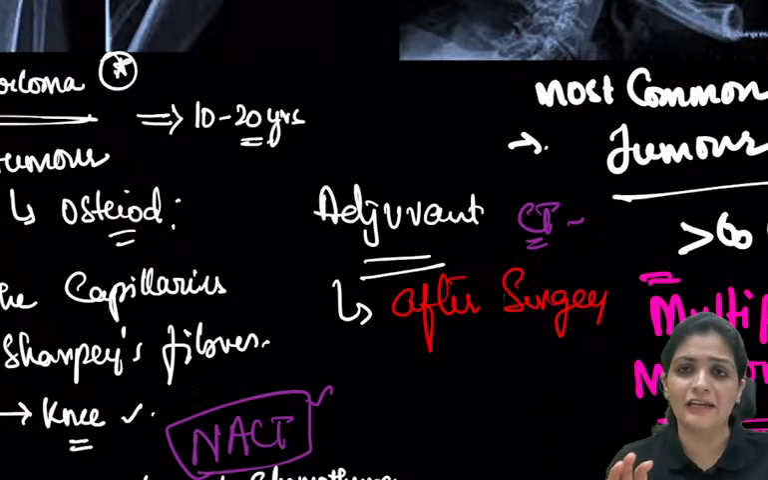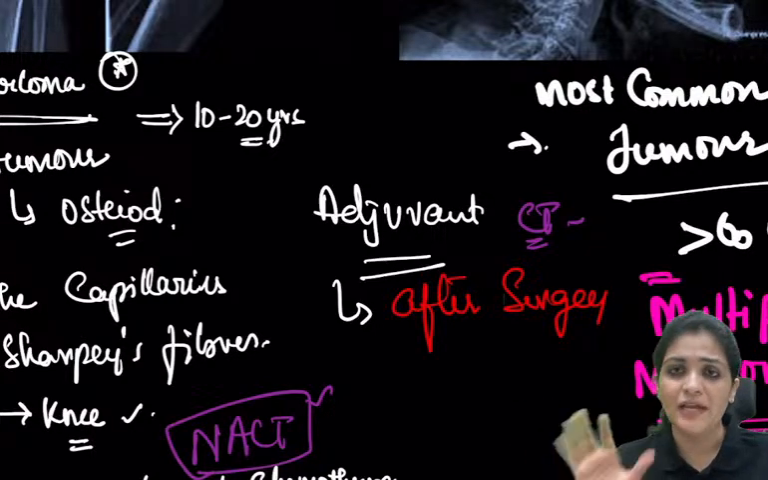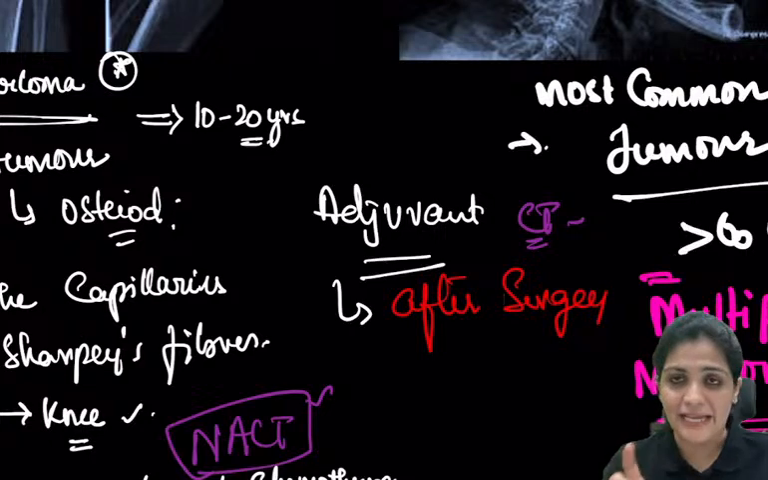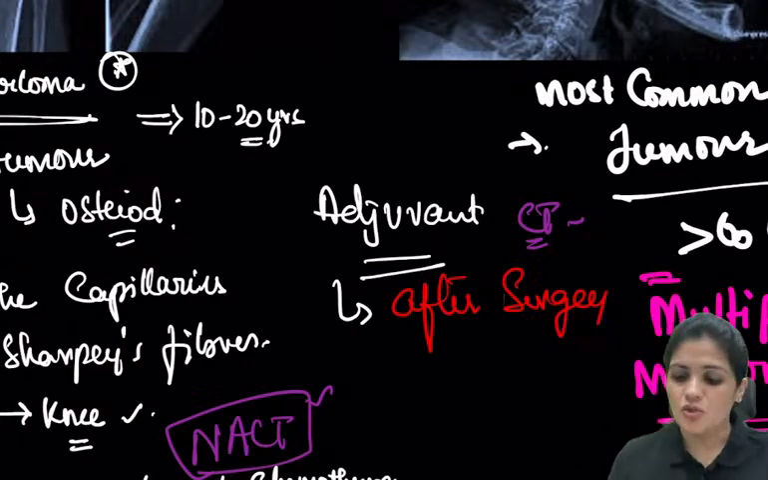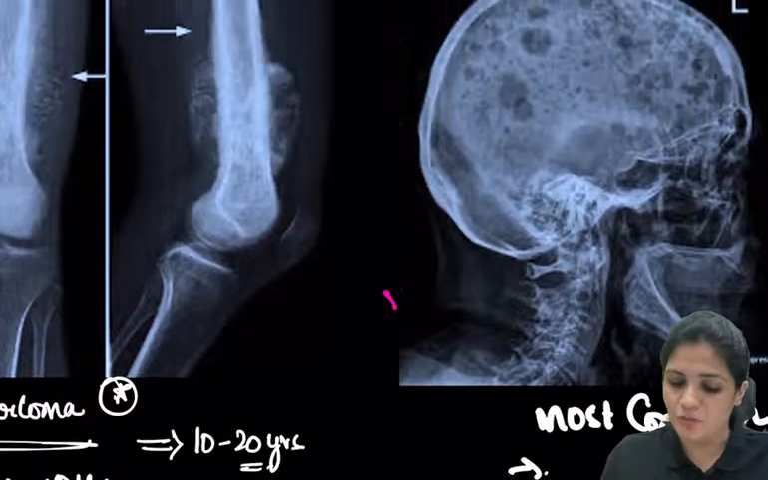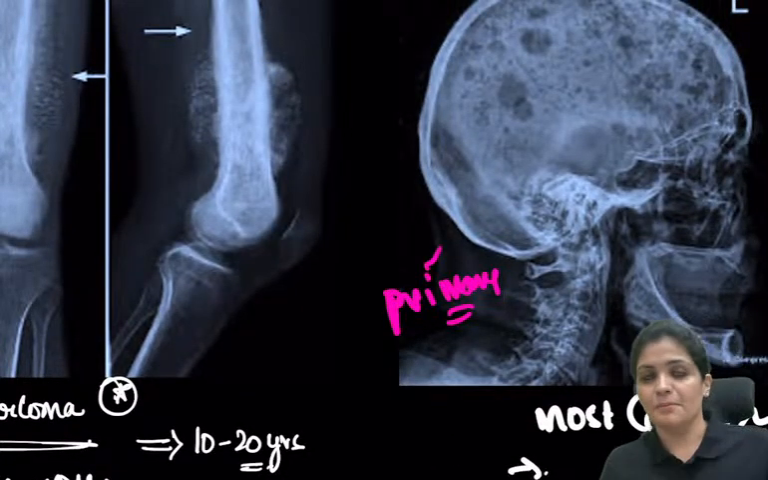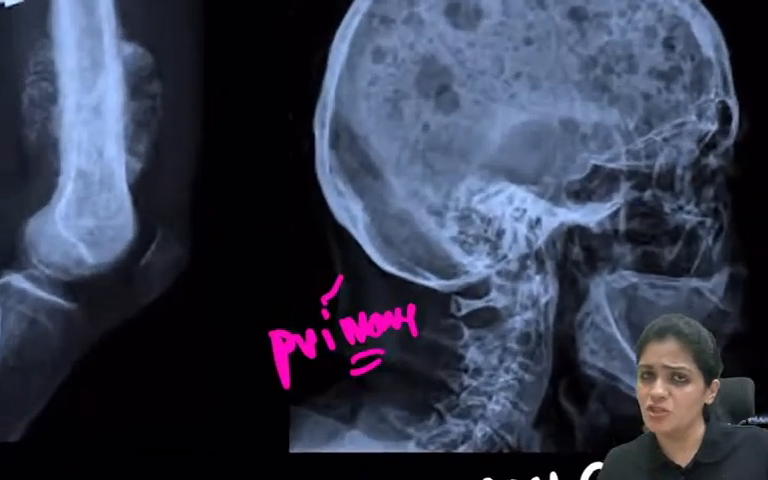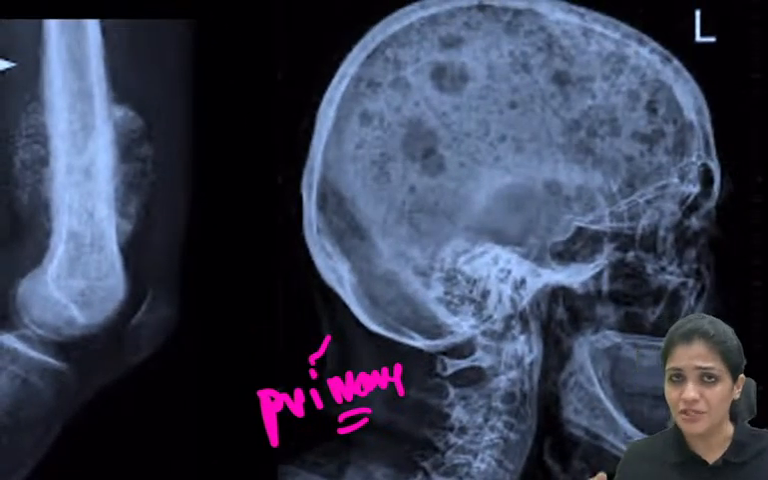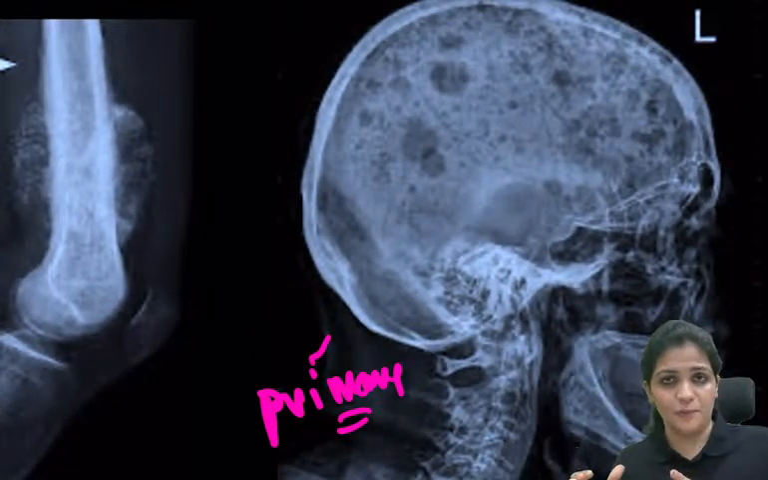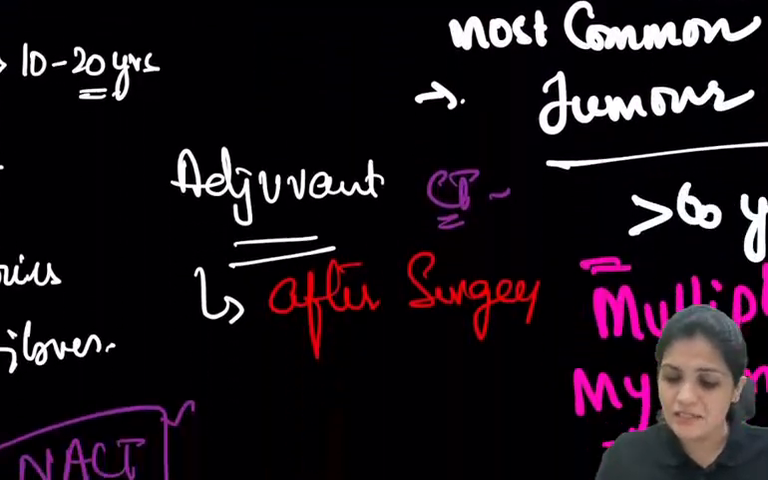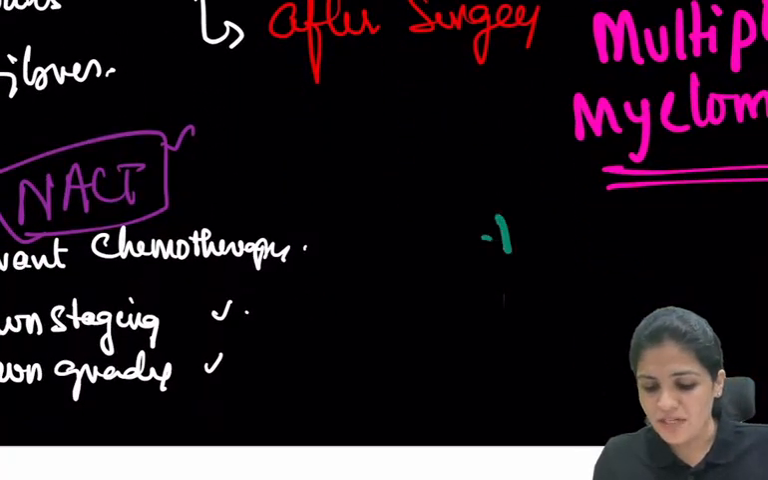Or if this gives what is the most common, it is the metastasis rather than any other tumor, right? So now let us understand the primary tumor. Let's take a primary tumor which is common, that is multiple myeloma. Hope you have learned so much of multiple myeloma in pathology and general medicine. Coming to the orthopedic point of view, what you have to do is just diagnose it as multiple myeloma.